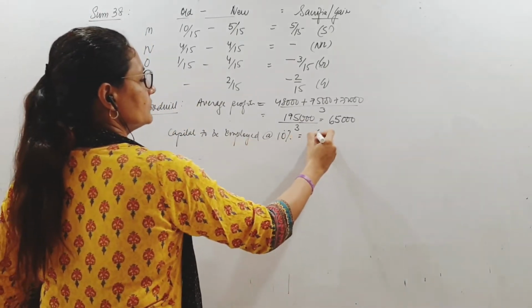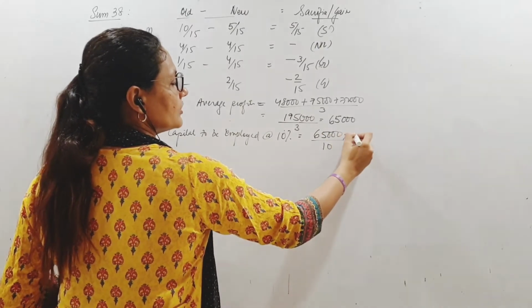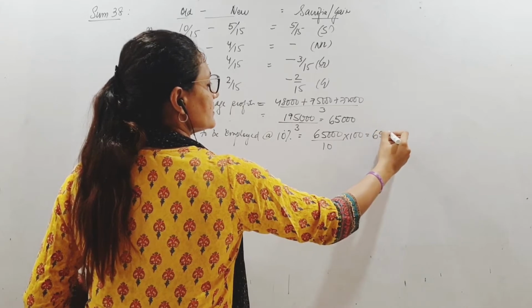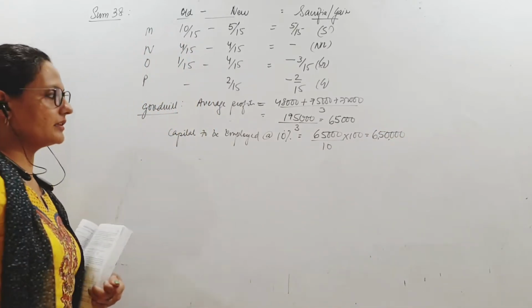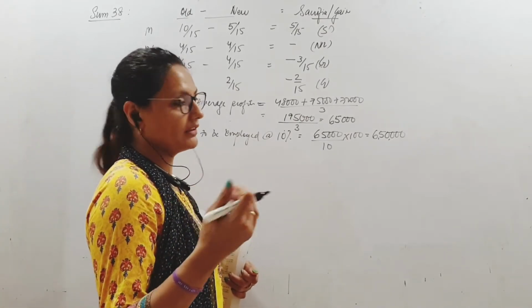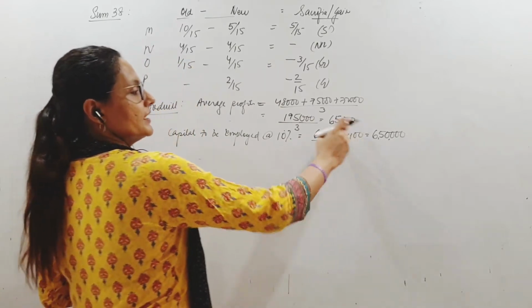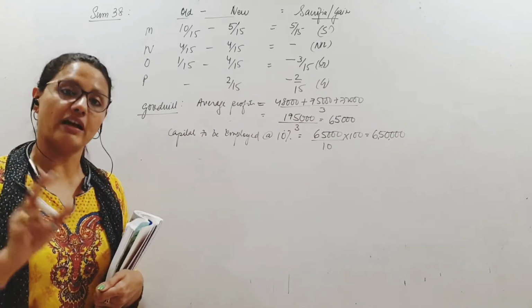Therefore, capitalized value is average profit divided by normal rate of return, so this is 6,50,000. This is the formula. If you have not seen goodwill capitalization method, please refer to the video in the description box. So 6,50,000 is the capitalized value of average profit.